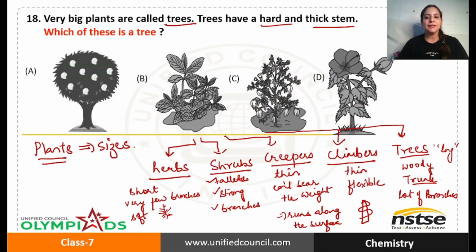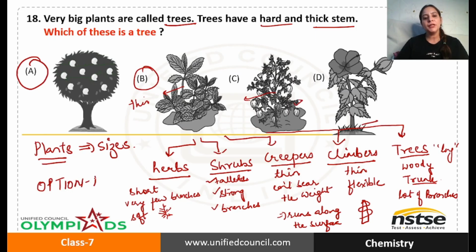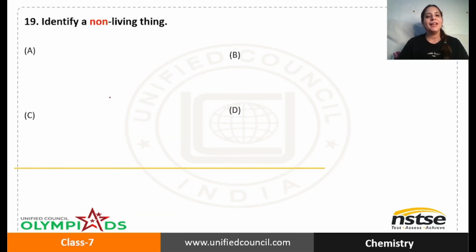Now let's talk about option B first. You can see that the stem is quite thin. It is not strong and it doesn't have a trunk. In the same way, it has a stem and it has branches also, but it is not that tall. And the same way for this. So obviously the answer is option A, because it has a trunk, it is tall, and it has a lot of branches. So I hope you have understood. Okay, let's move on to the next. Identify a non-living thing.